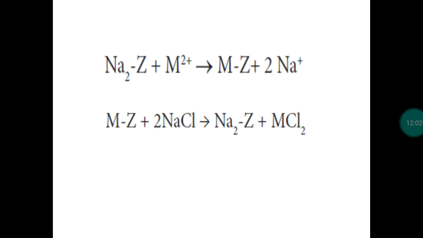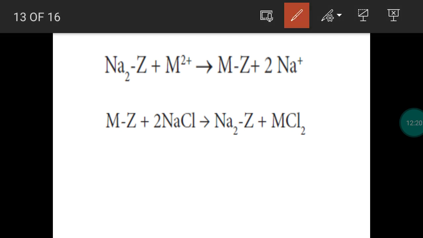And what about the structure of zeolite? In zeolite, many pores are present. Pore means small holes. So in this zeolite bed, many pores will be present. In those pores, sodium is present, so we have Na plus ions.